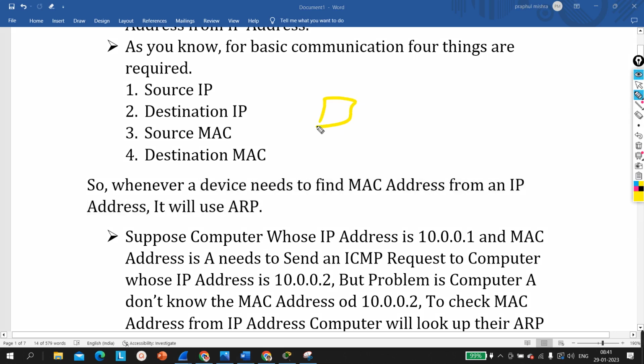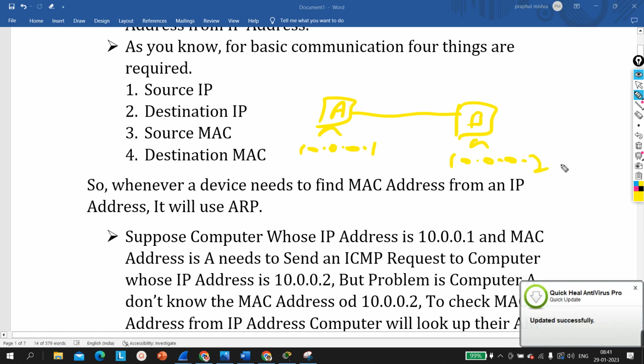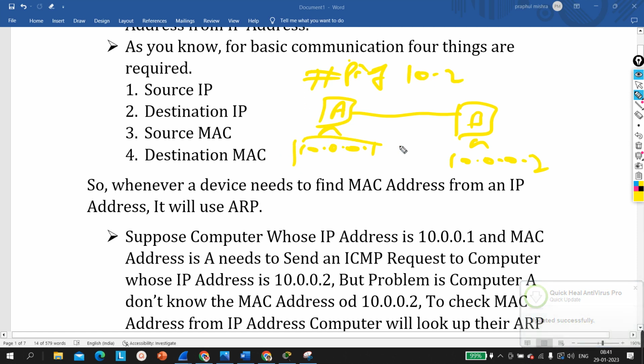Suppose I have one PC here and another PC over here, both directly connected. Suppose the MAC address of this machine is A, the MAC address of this machine is B, the IP address of this machine is 10.0.0.1, and the IP address of this machine is 10.0.0.2. If you ping 10.0.0.2 from PC A, the source IP will be 10.0.0.1, the destination IP will be 10.0.0.2, the source MAC will be A, and the destination MAC is unknown. So this PC will look up its ARP table to find the MAC address of 10.0.0.2.